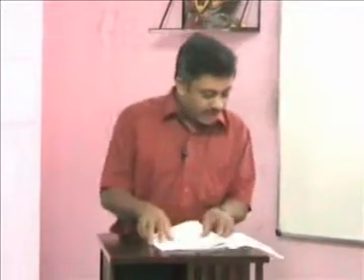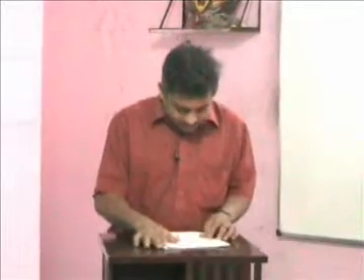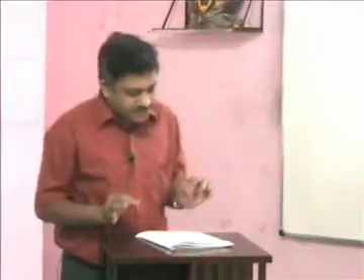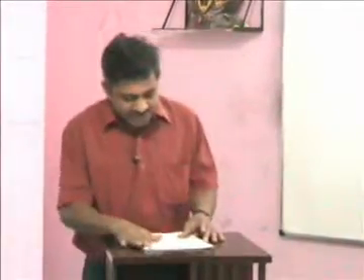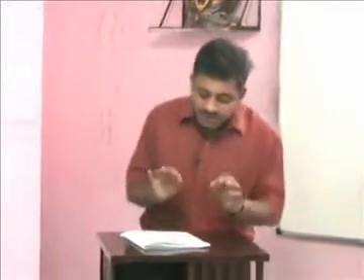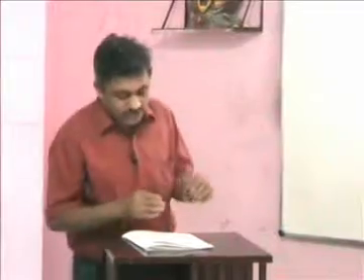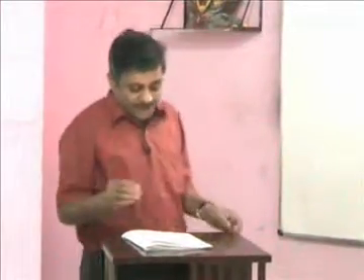Then friends, 277A, of course, what is the point? If a person, with the intention to enable another person to evade tax, makes or causes to be made any false entry in the books of accounts or the books of accounts of another person, then such a person shall be punishable with rigorous imprisonment which shall not be less than 3 months.